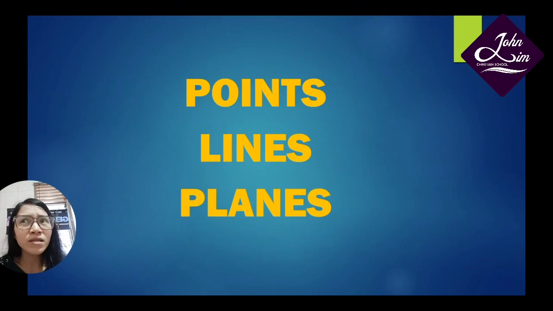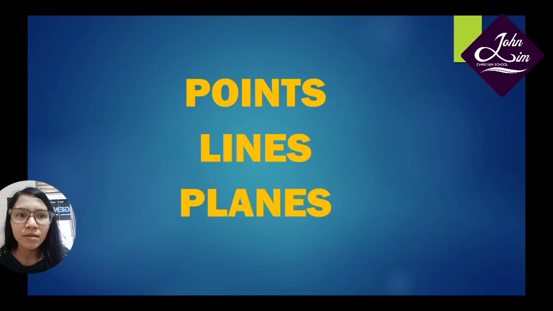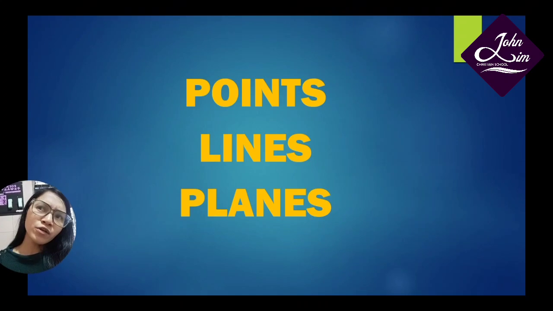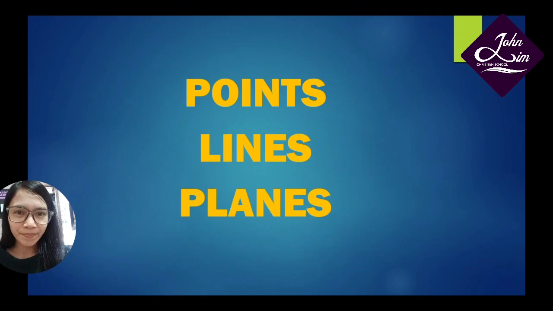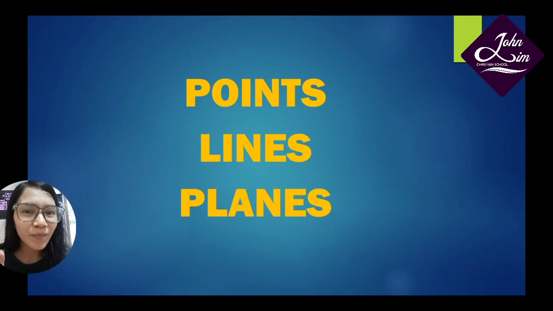Points are simple things that you can imagine, like a star in the sky. So what else? Now look all around you. Can you find any things that can be represented as points? Do you have a pen? Now look at the end of your pen. The end of the pen can be represented as a point.